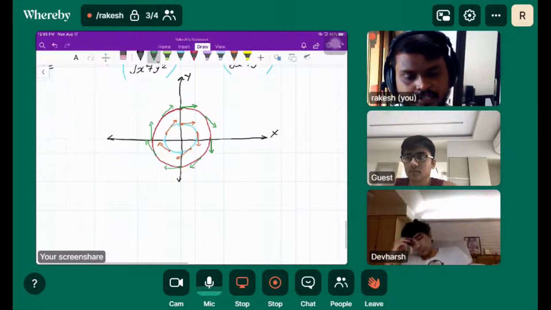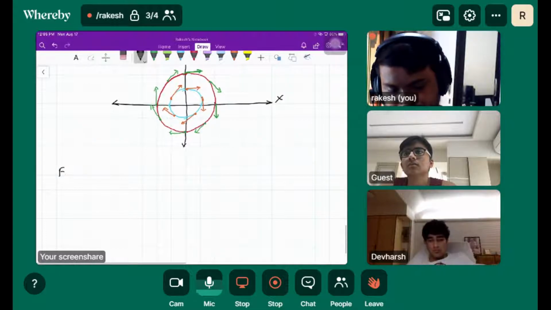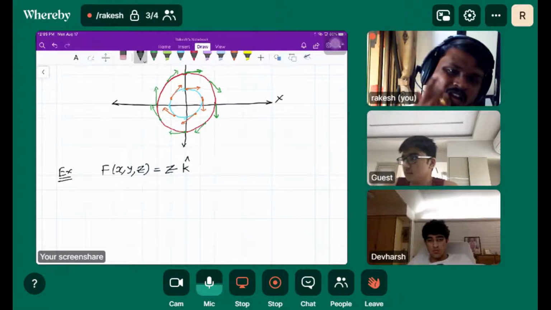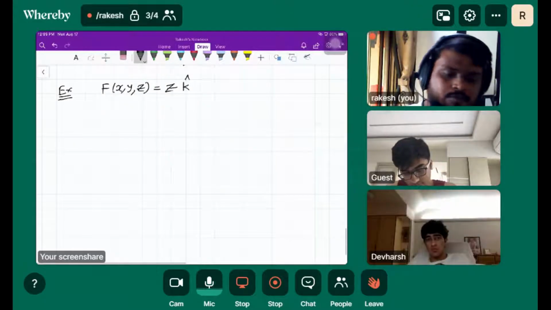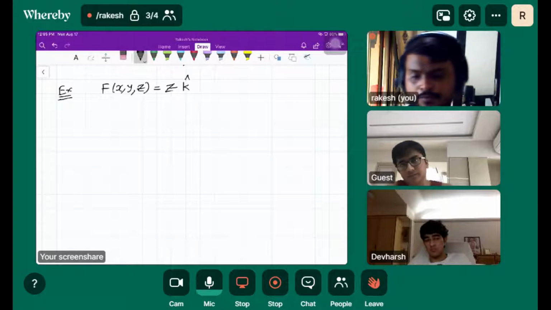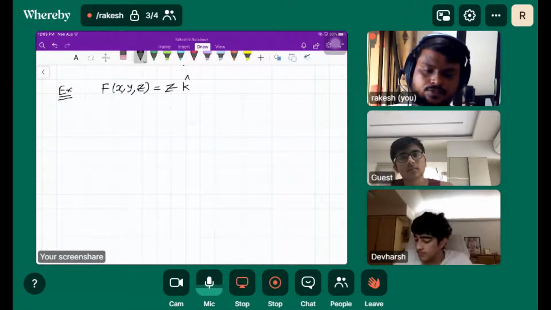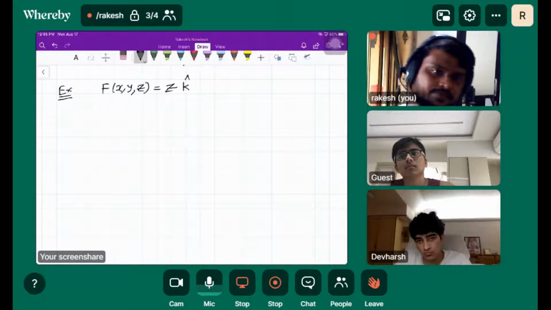Let's take the next example here. f of x, y, z is equal to z k cap. First, what would be the system here, where should I draw this, in R2 or R3?